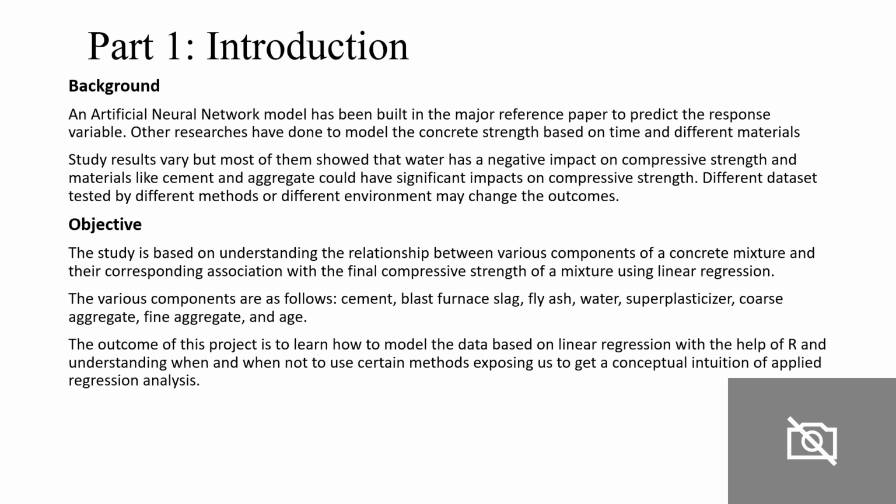However, the study results may vary because of different testing environment and different testing methods. Most of the studies show that water has a negative impact on compressive strength, and cement as the fundamental material often has significant impact on compressive strength too.